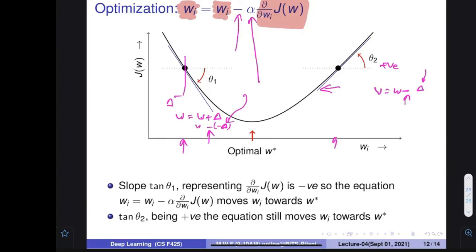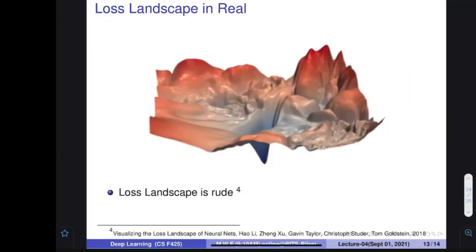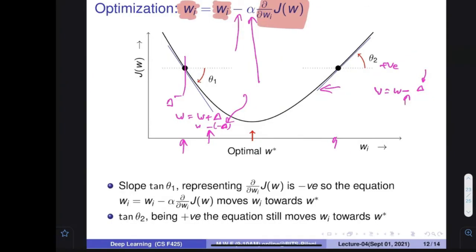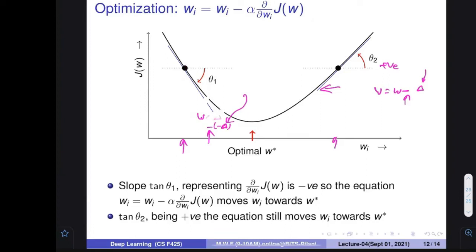If you choose the right parameter, you would be able to reduce the value of W in each iteration and reach the minima. This methodology is called gradient descent, where I am using the gradient to descend and reach the absolute minima in the right amount of time.